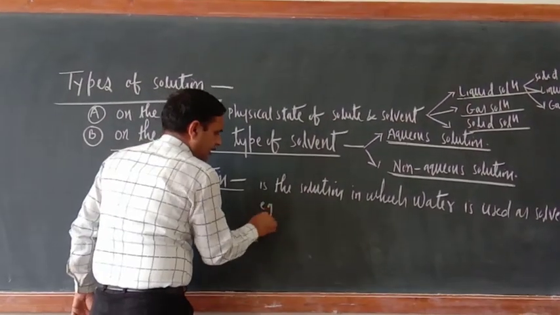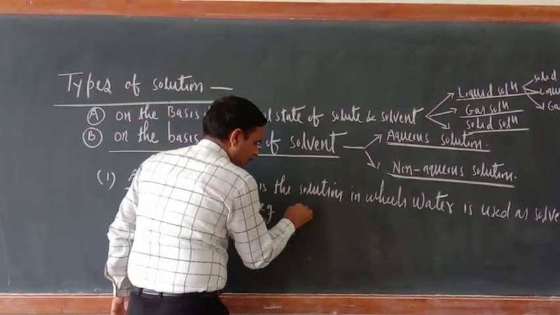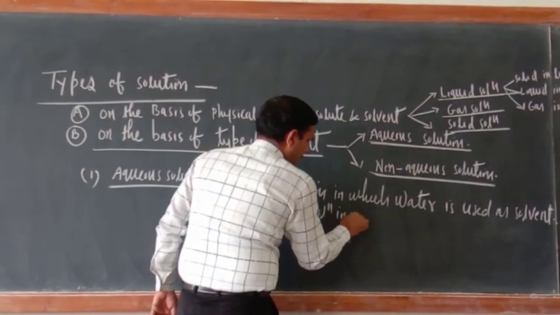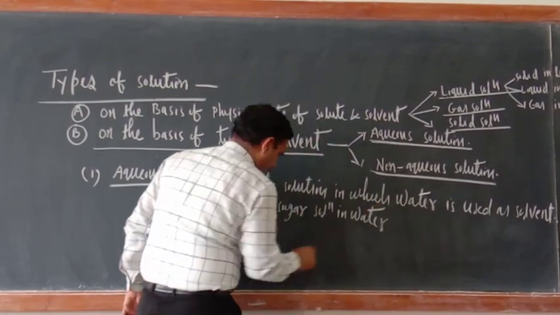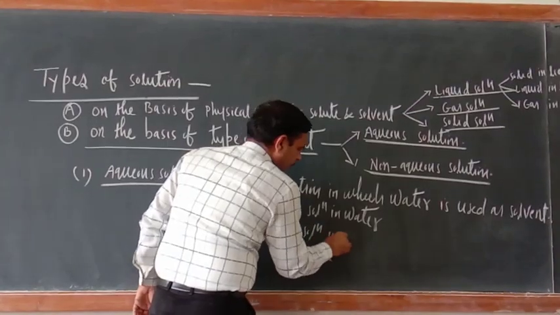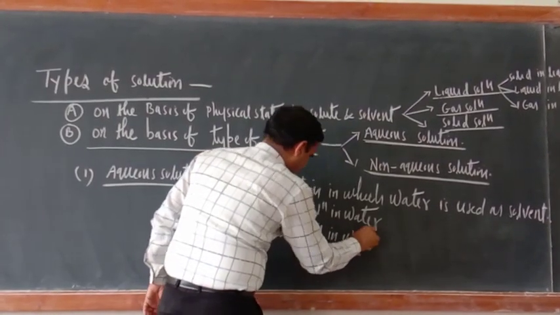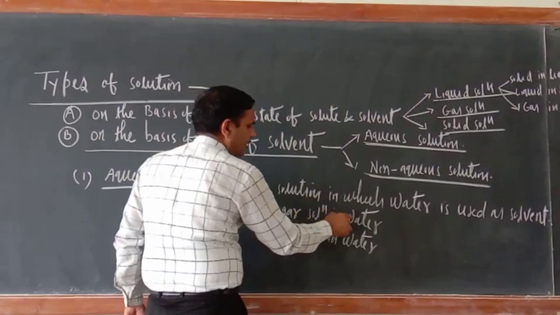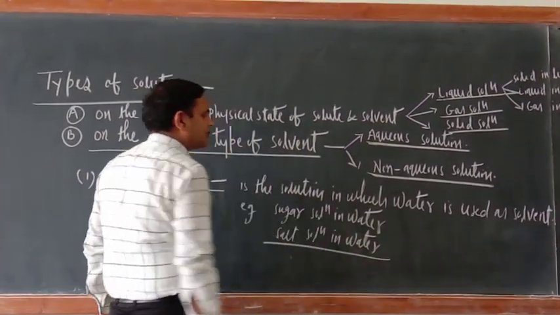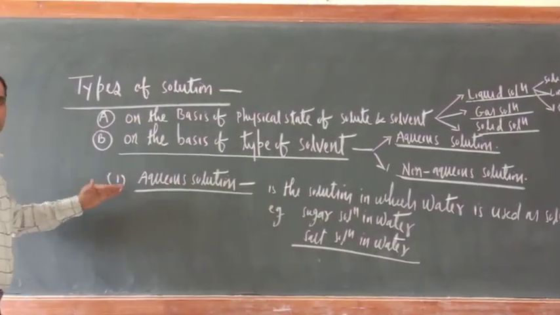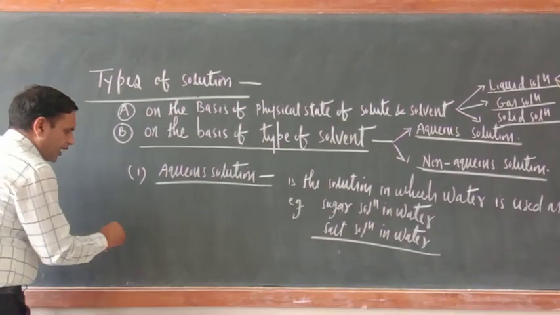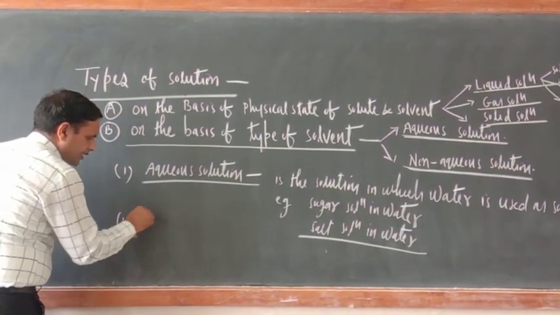Example also you can write like sugar solution in water, salt solution in water. So here what is the meaning of this one? Sugar is dissolved in water, salt is dissolved in water. So here water is used as a solvent. So aqueous solution is the solution in which water is used as a solvent. What about non-aqueous? Just reverse of this one.